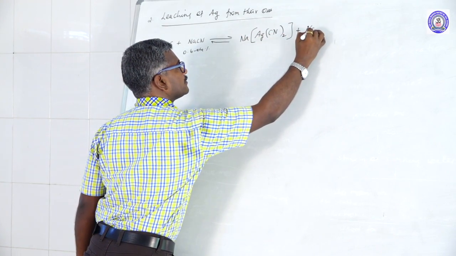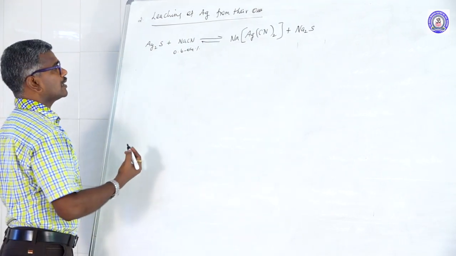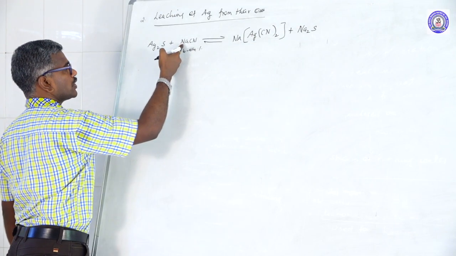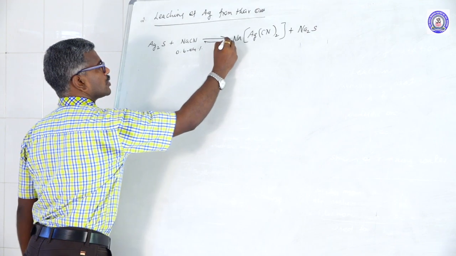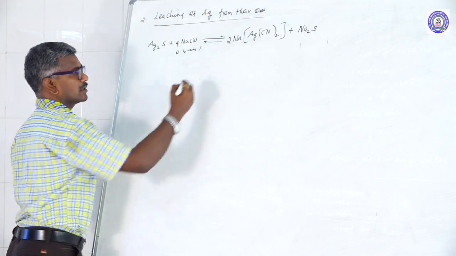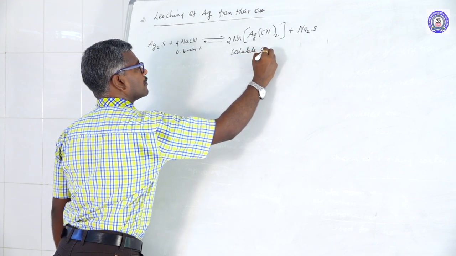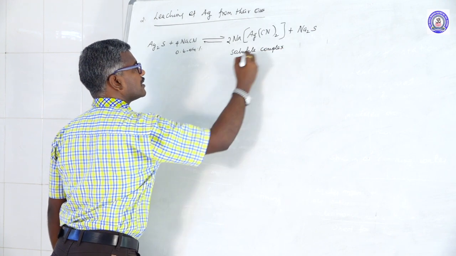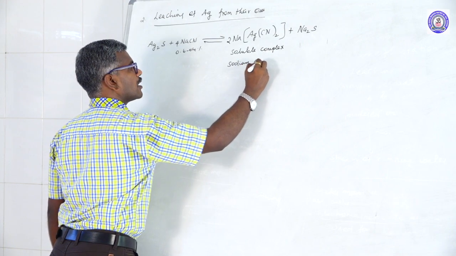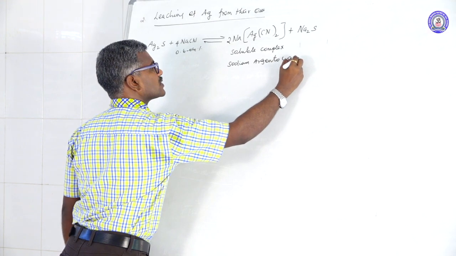And the side product, sodium sulfide. Here 3 sodium, here is only 1 sodium, silver is 2, so 2 times, totally 4 sodium, 4 cyanide. Complex. This name is sodium argentocyanide complex.